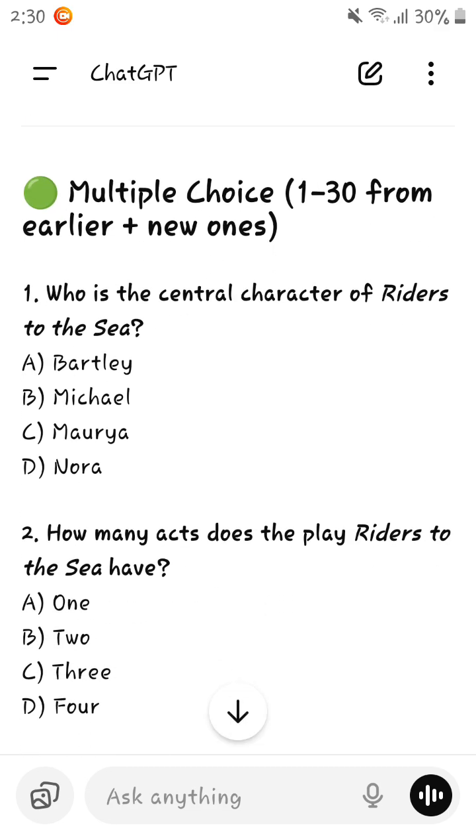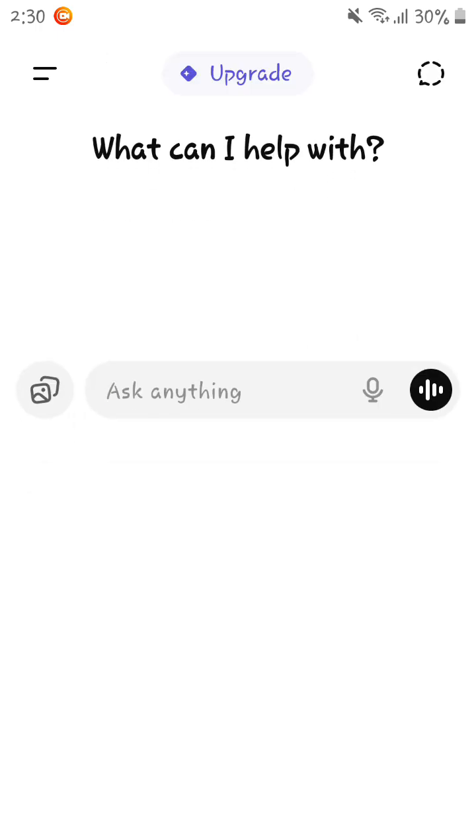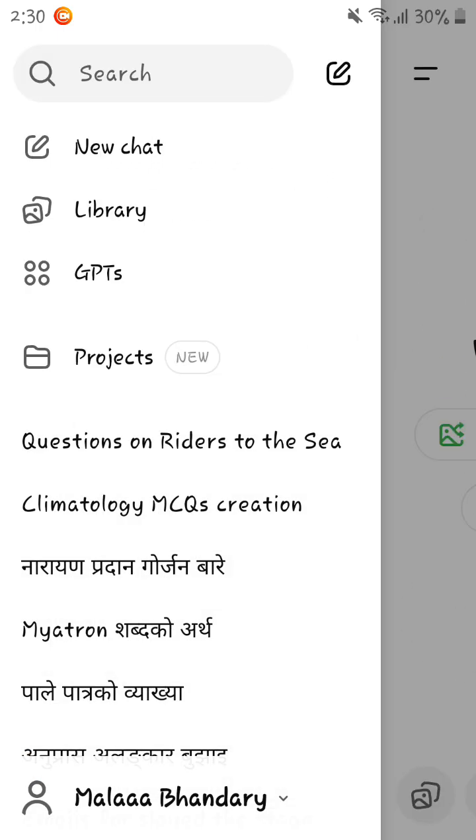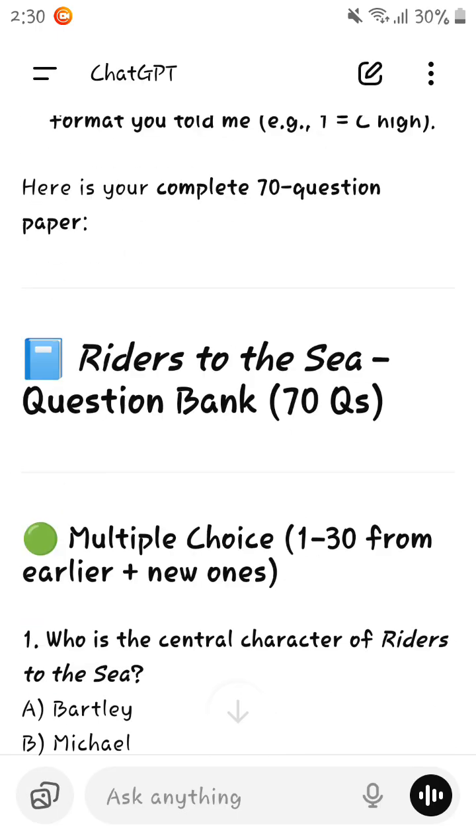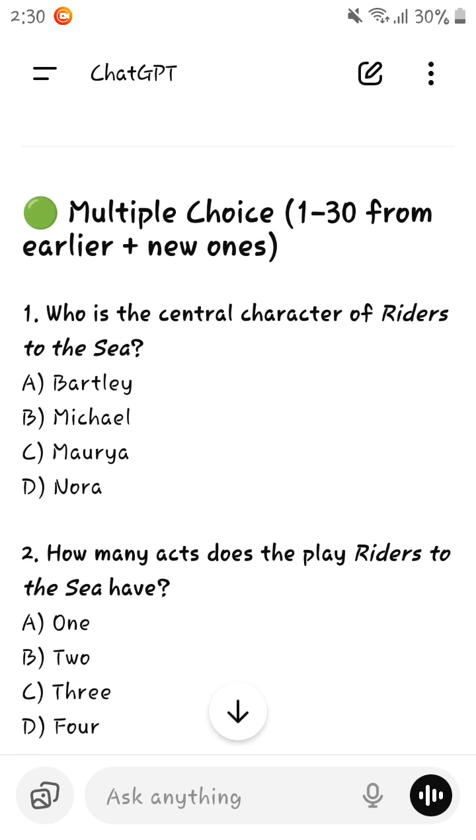Who is the central character of Riders to the Sea? The central character of Riders to the Sea is Maurya, as she is the central main character of the play.